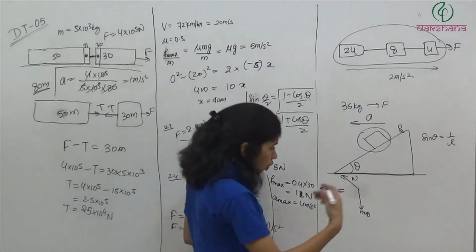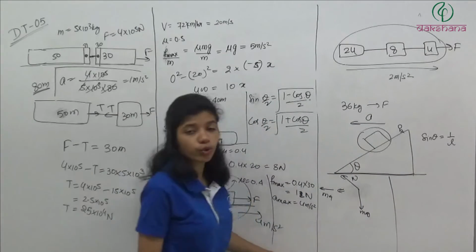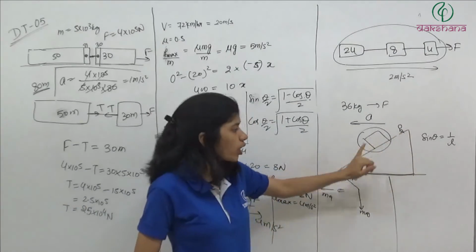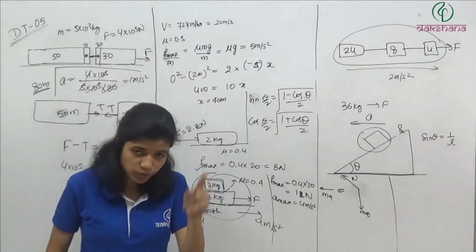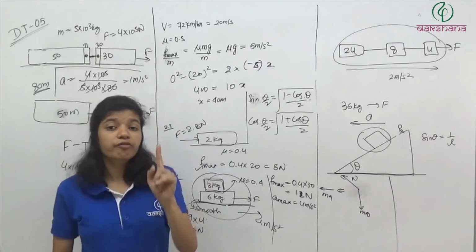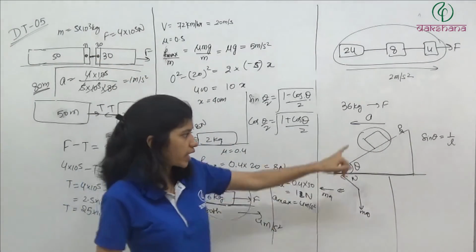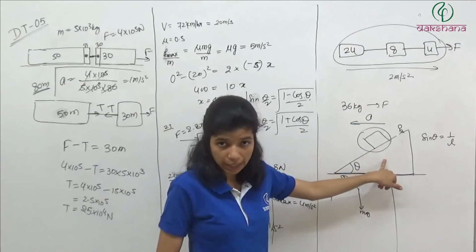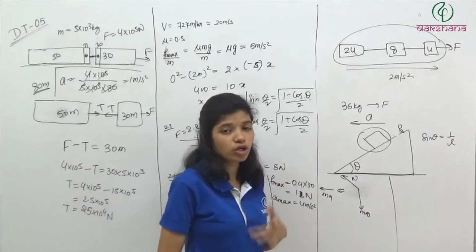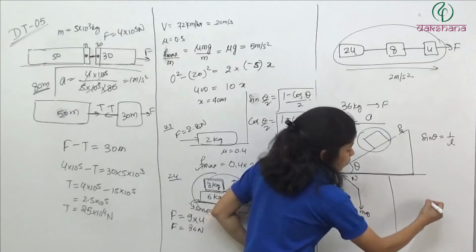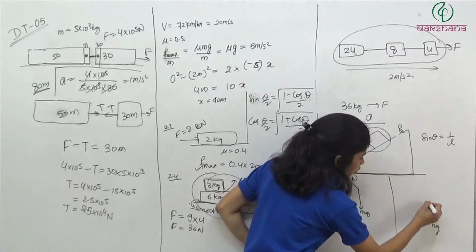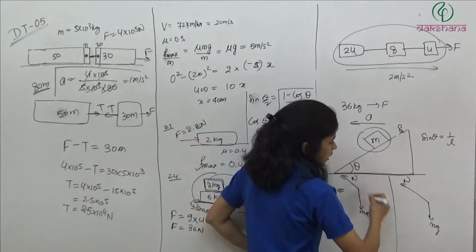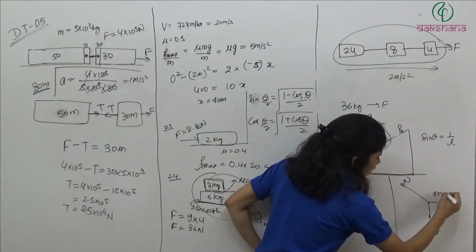ठीक है. और if you are doing with pseudo force, what you can do? You go and sit on this inclined plane. अब इस पे क्या होगा? You have a force n, mg, another force n, and one more force, pseudo force, which is acting due to this acceleration. Your frame of reference, which is inclined plane, it is moving with some acceleration, so you will apply a pseudo force. So what you will write? mg, normal, and it is moving in this direction with a acceleration, so you will apply a force ma in this direction.